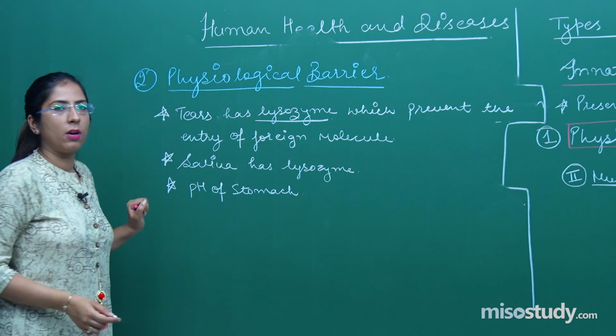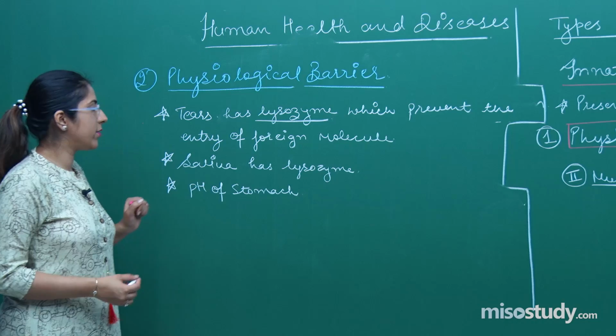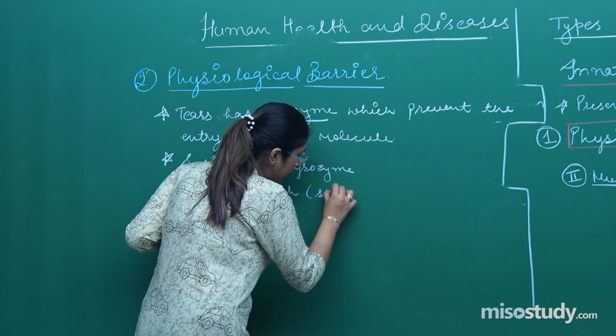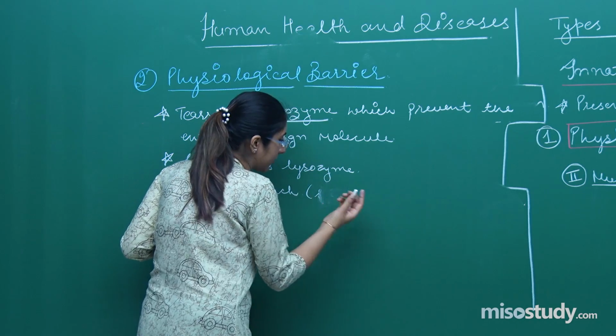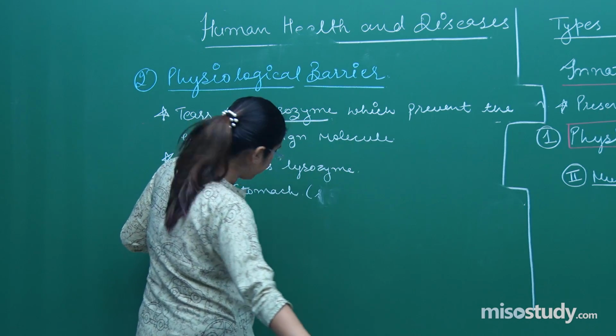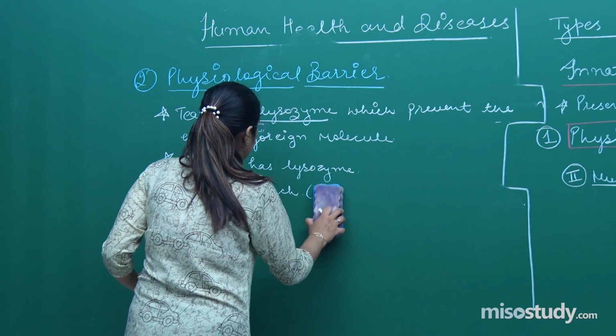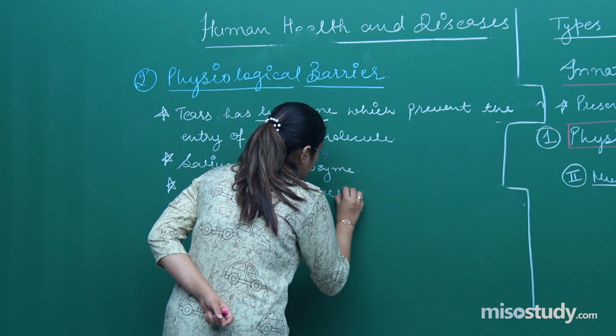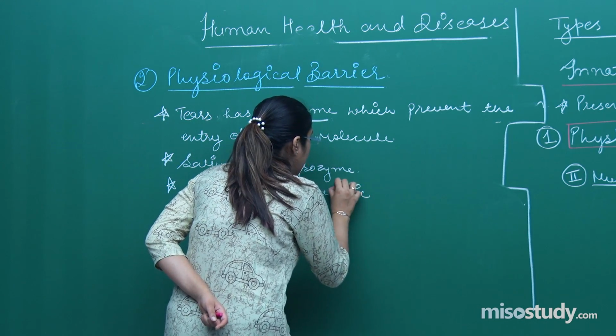Other than the saliva, another is the pH of stomach, right? If we talk about the pH in our stomach, it is slightly acidic. Not slightly, actually it is acidic. Acidic pH.